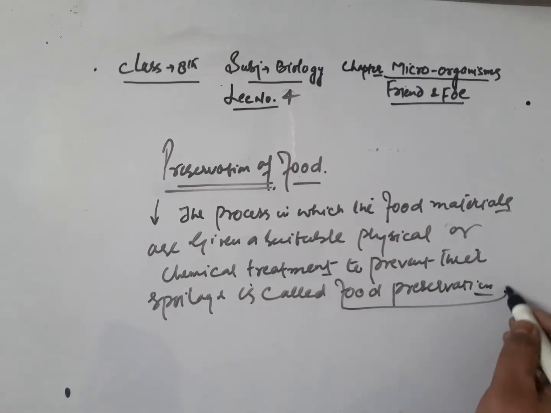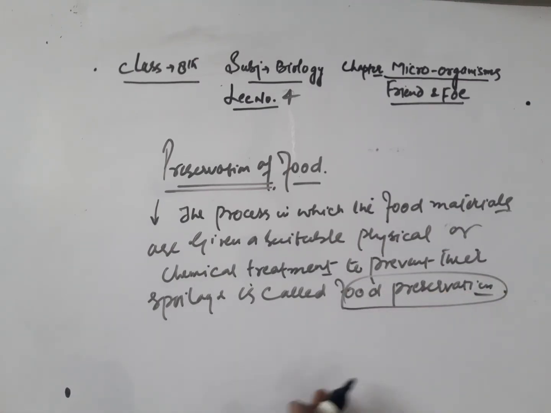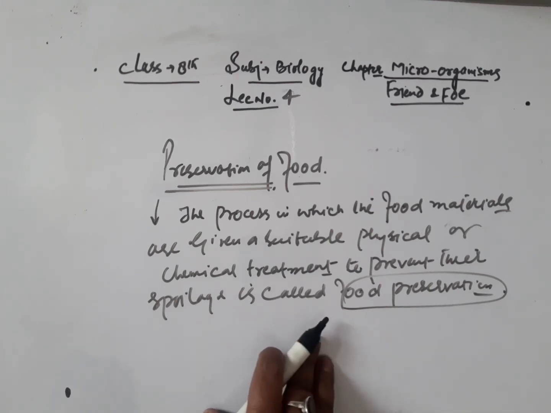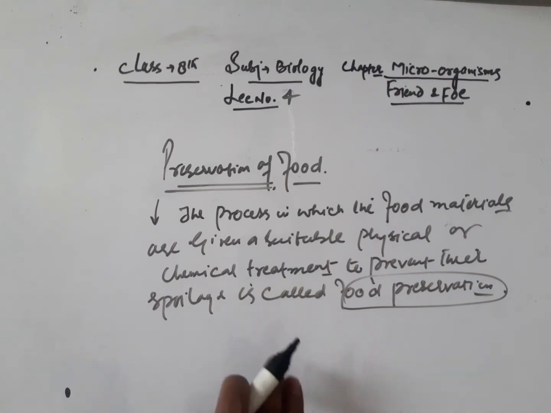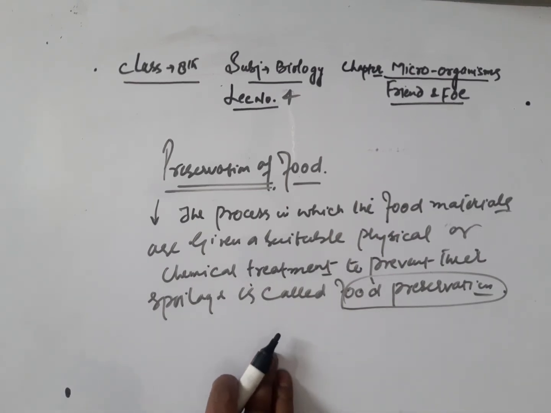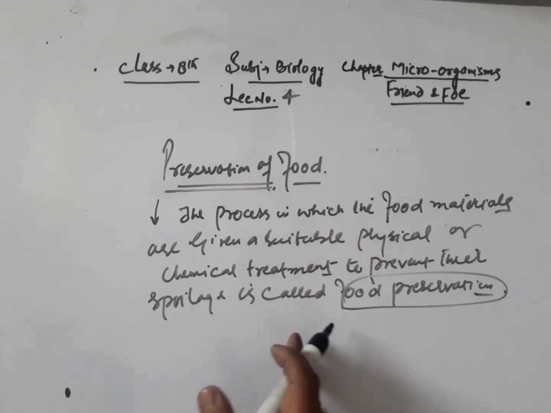So food preservation means how to preserve the food, and the process through which we preserve the food is called food preservation. So in this process we give both physical as well as chemical treatment to prevent the spoilage. And there are various different methods by which food can be preserved. Let us discuss those one by one.